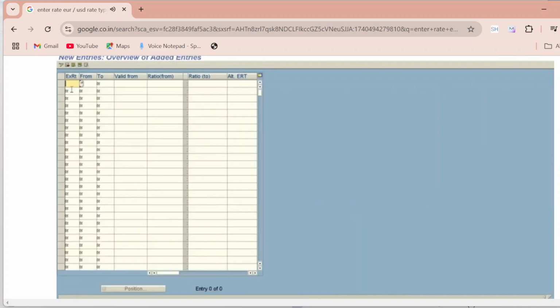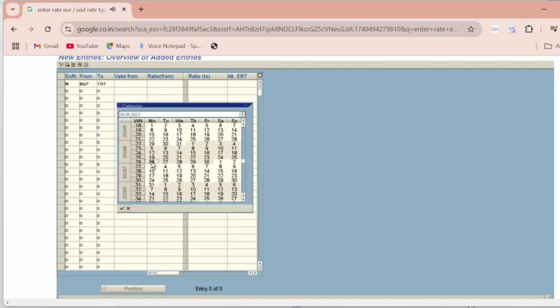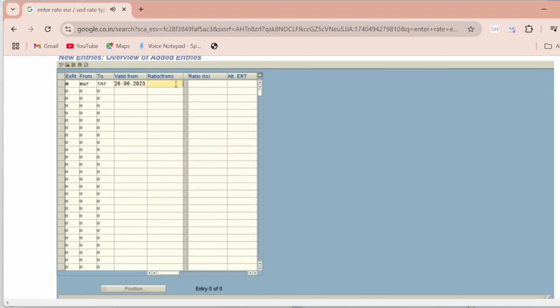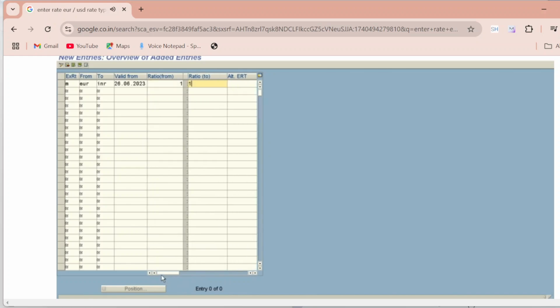So you need to enter here M, and from euro to INR Indian currency, valid from today's date, ratio 1:1 mapping. I'm not giving any value, I'm just putting ratio 1:1 mapping. Okay, now I'm entering. Now I save this first.